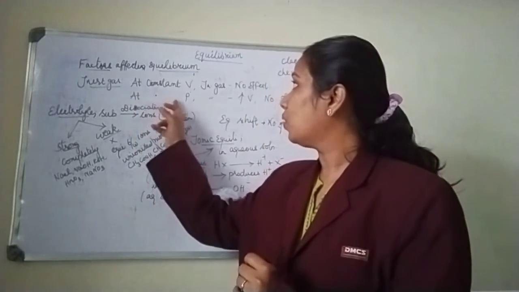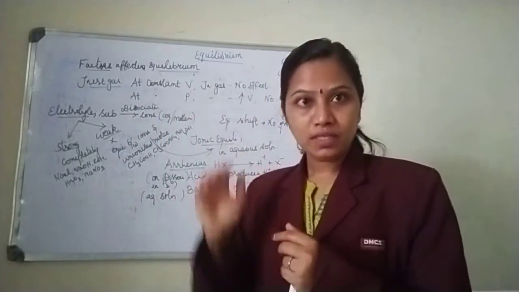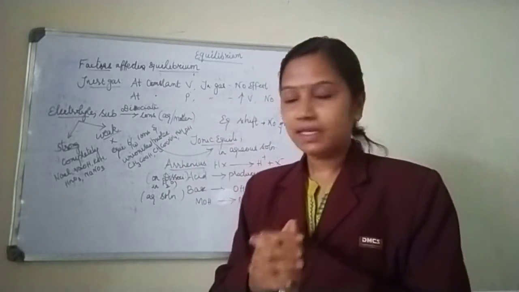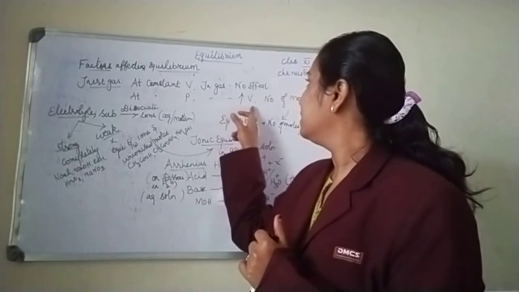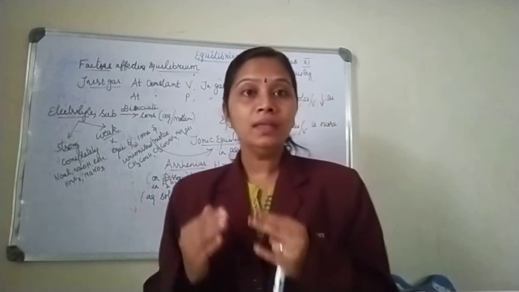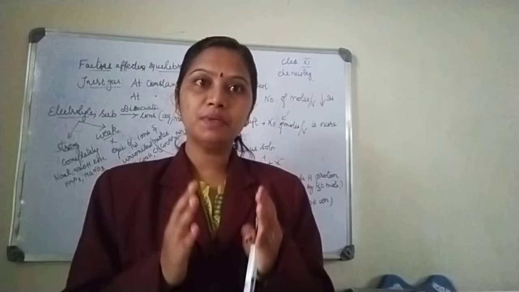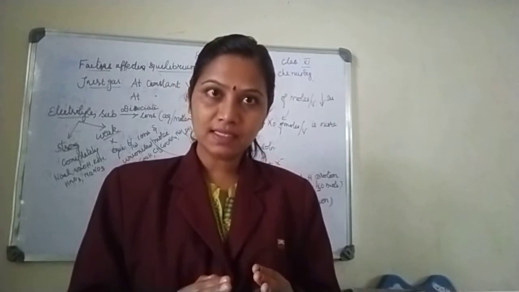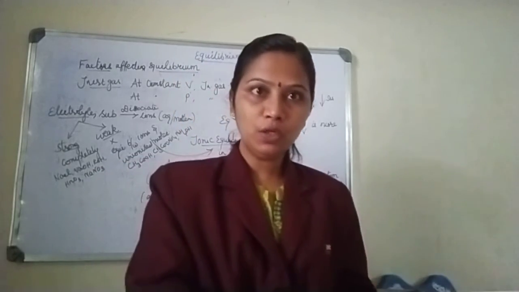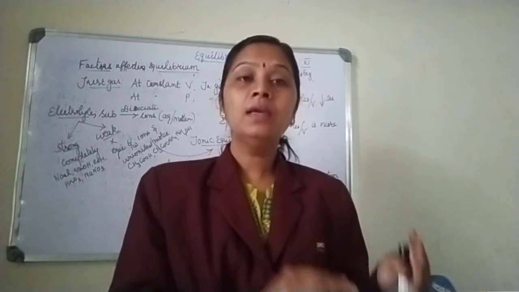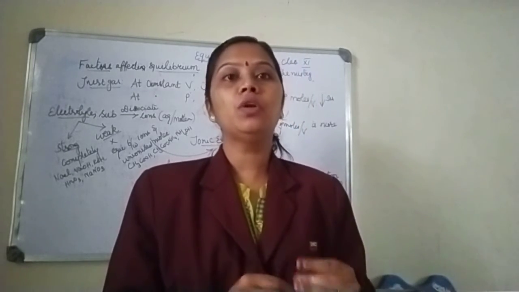Then what happens at constant pressure? At constant pressure, when inert gas is introduced, there is an increase in volume. When there is an increase in volume, the number of moles per unit volume decreases. So the equilibrium will shift towards the position where the number of moles per unit volume is more.